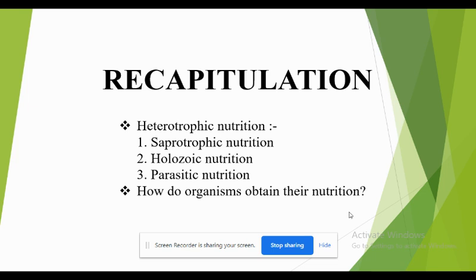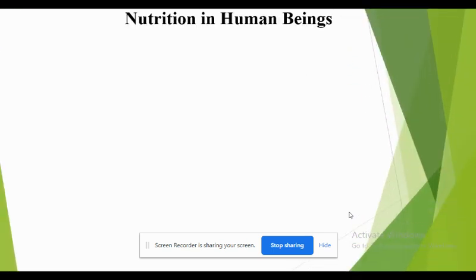Okay. So let us move to the next part. In today's class, we are going to learn about nutrition in human beings. In the previous class, we learned about nutrition in amoeba. I hope you got the concept clear over there. So we'll begin with nutrition in human beings. To understand this, we'll perform an activity, that is 6.3.